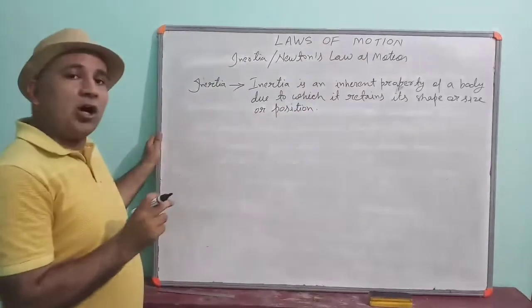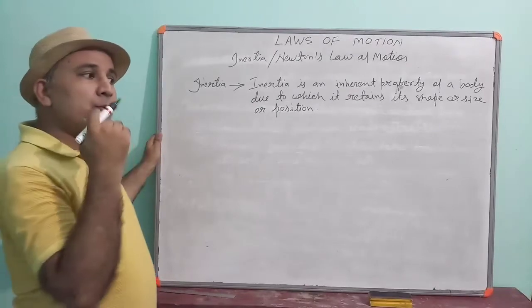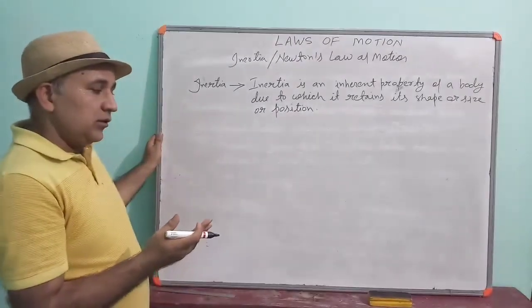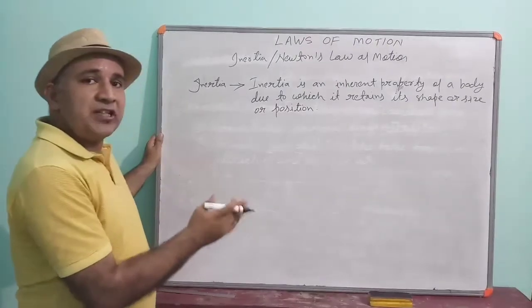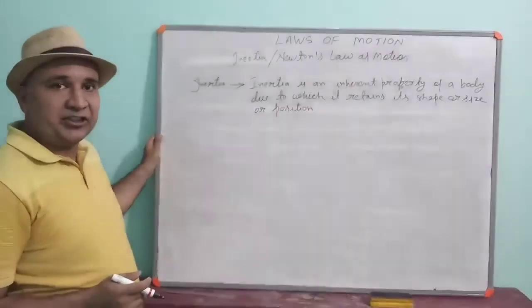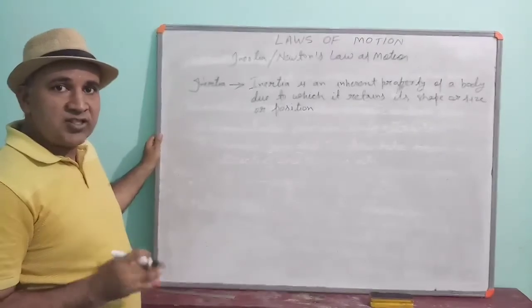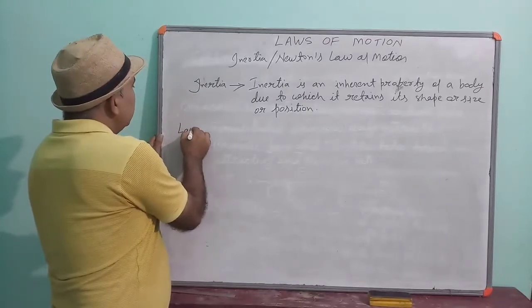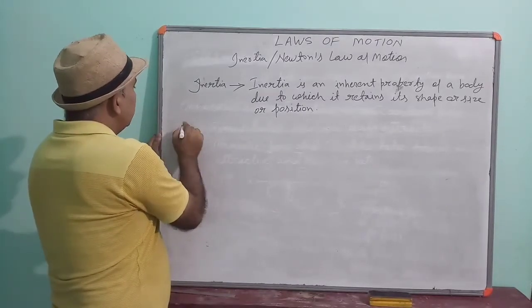That means every object has a property to resist change in its position, shape or size, and that property is called inertia. Understood what is the meaning of inertia? Now we can see the first law of motion.